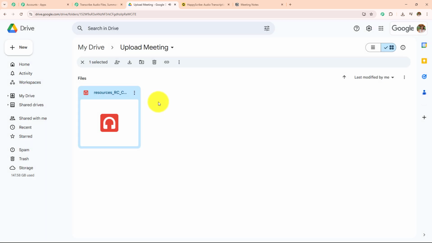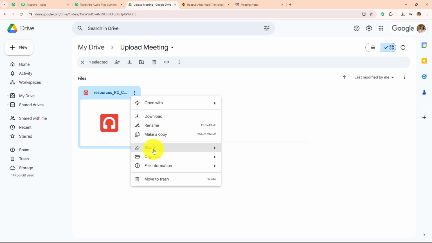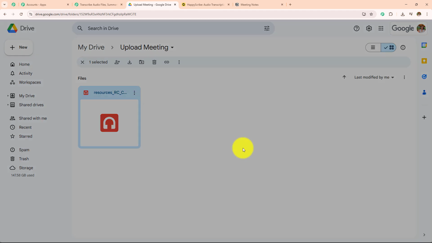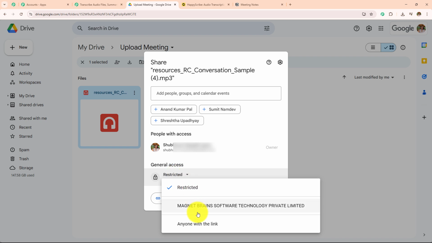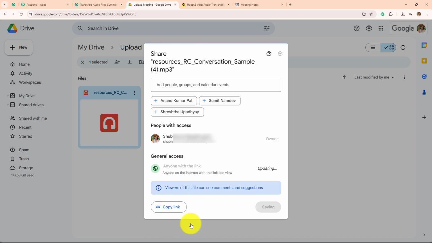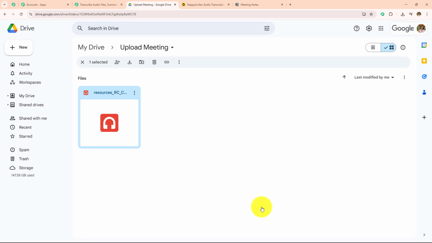So this is the audio file which I have uploaded, and I have to follow a very important step. I have to go towards the 3 dots, go towards the share, and then click on the share and then give away the general access. Now over here you can see the general access is restricted, and I have to give away the general access to anyone with the link so that this file could be processed, accessed, and the transcription and the summary could be generated. So here we have to give away the general access to anyone with the link, and then we simply need to click on done.